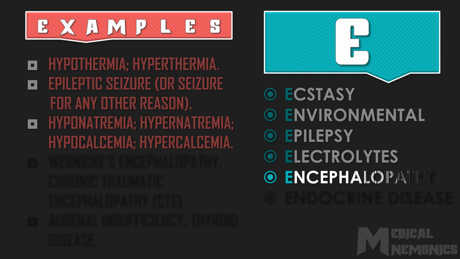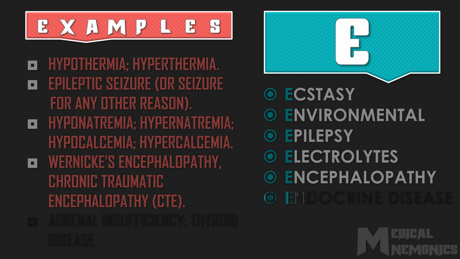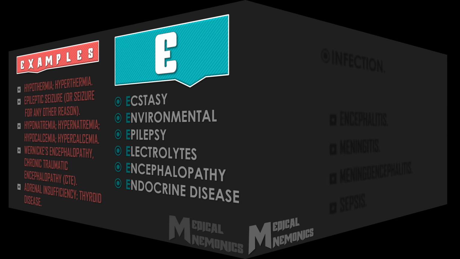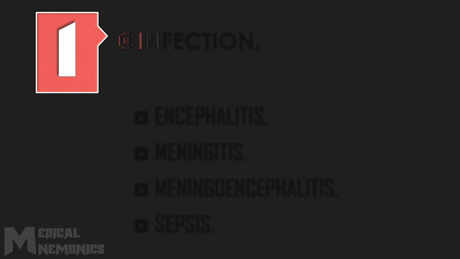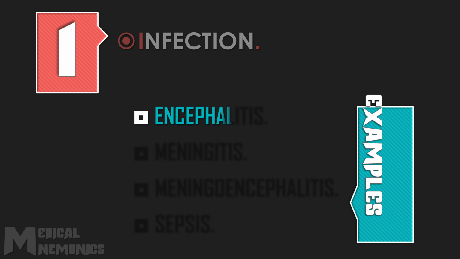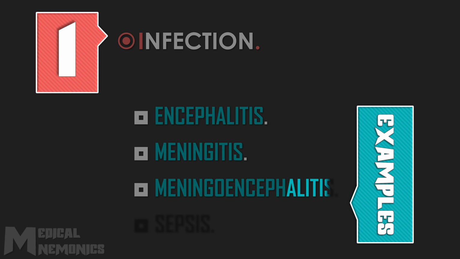5. Encephalopathy, including Wernicke's encephalopathy and chronic traumatic encephalopathy, CTE. And 6. Endocrine diseases, like adrenal insufficiency and thyroid disease. I stands for infection, and the examples include encephalitis, meningitis, meningoencephalitis, and sepsis.